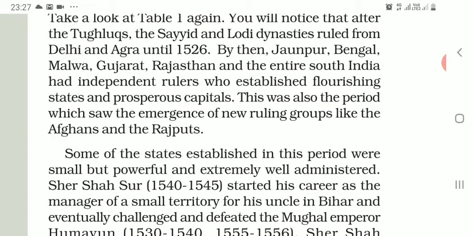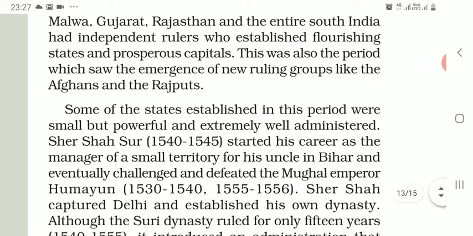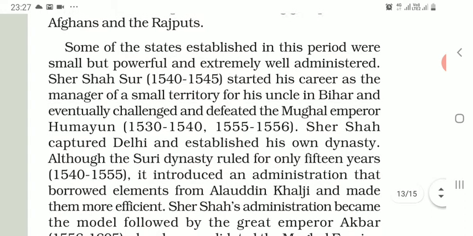Prosperous capitals were also there. This period particularly saw the emergence of new ruling groups like the Afghans and Rajputs. It was the time when new ruling groups like the Afghans as well as the Rajputs came into the Indian subcontinent.